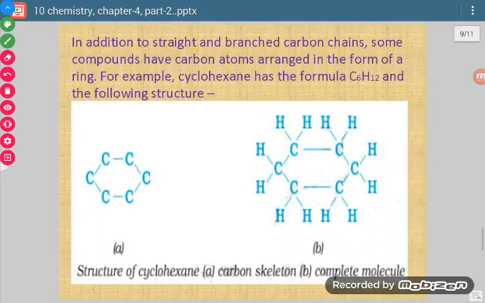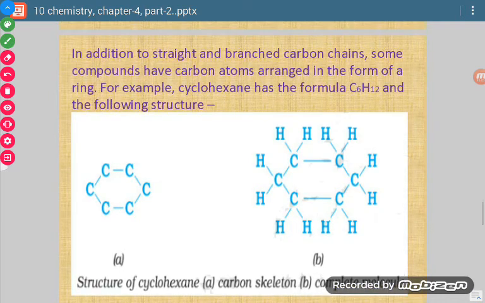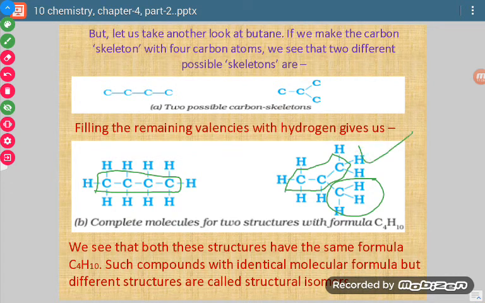Now let us talk about the ring form. What we discussed was straight chain and branched chain. Now why do we say branched chain? See, here this is straight chain. But here if we move, then the chain can be only this much. If this is the chain, then this thing becomes its branch. So we say this is branched chain and this is long chain.